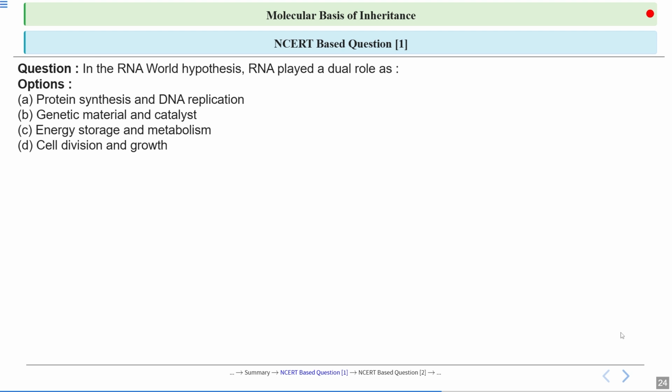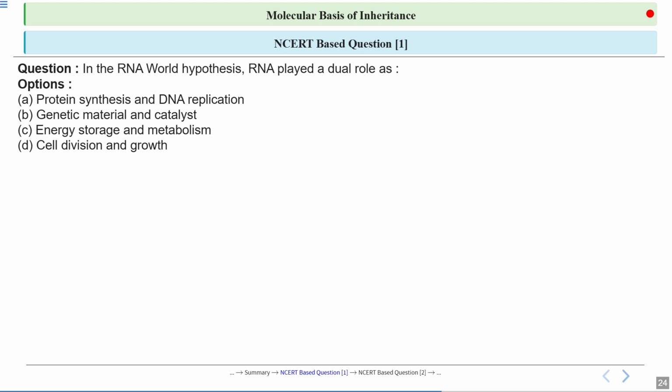Now, let's go to the NCERT based questions. The first question is, in the RNA world hypothesis, we have studied that RNA played a dual role. What dual role is RNA playing? First, it is helping in protein synthesis and DNA replication. Second, it is acting as genetic material and catalyst. Third, it is helping in energy storage and metabolism.